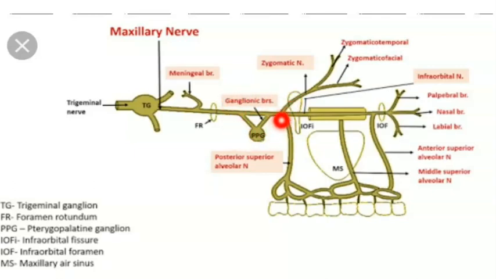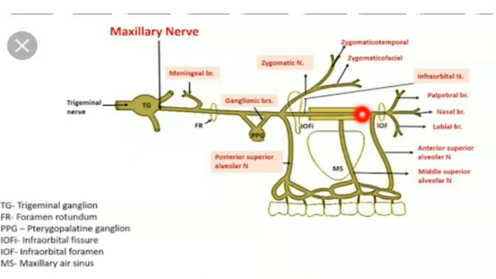Now the maxillary nerve enters the orbit through the inferior orbital fissure, travels anteromedially and enters the canal called the infraorbital canal. Now the maxillary nerve becomes the infraorbital nerve.